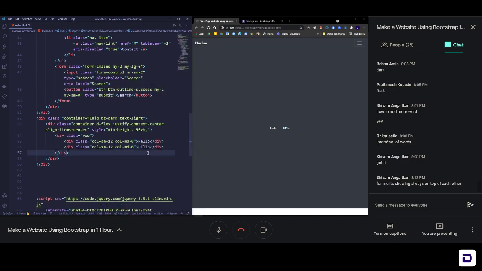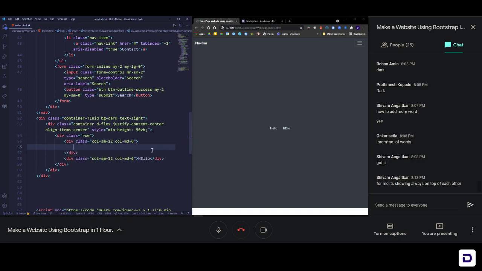Okay, let's now focus on the next part. We want to add some text here and some image here. So instead of this hello, I'm going to add some text. I can use h1 and say welcome to the website, and then add some br. Save it. You can see that the h1, welcome to the website, is shown here. This is how it looks.